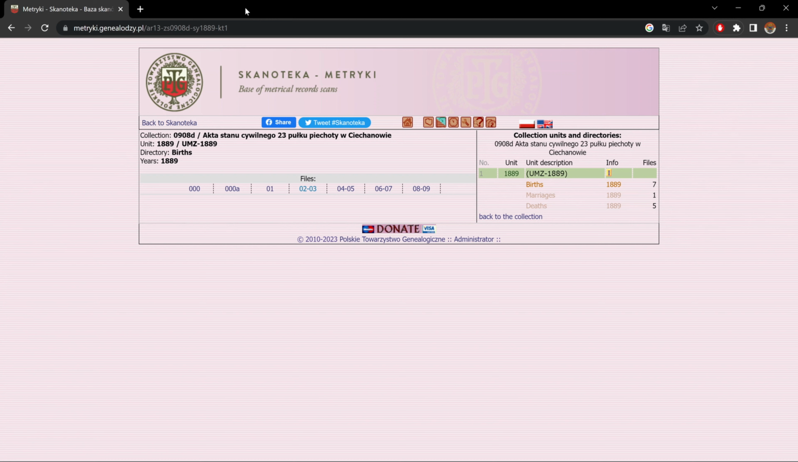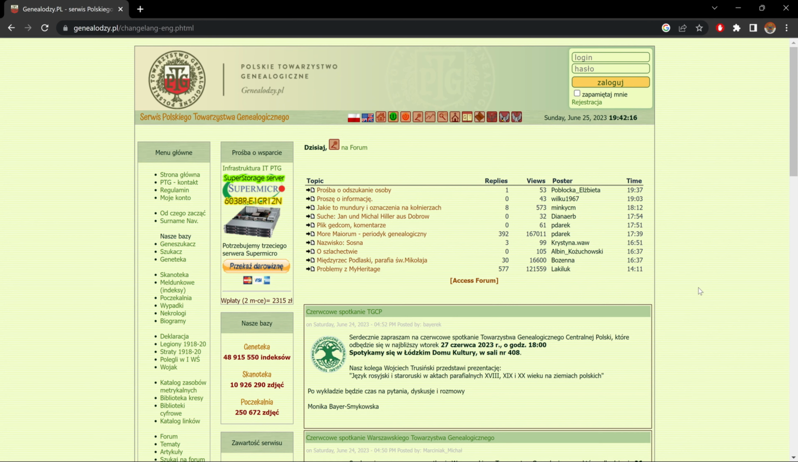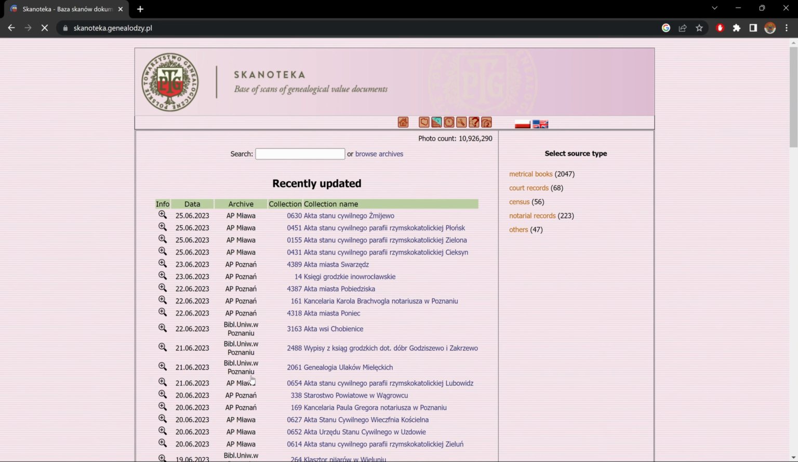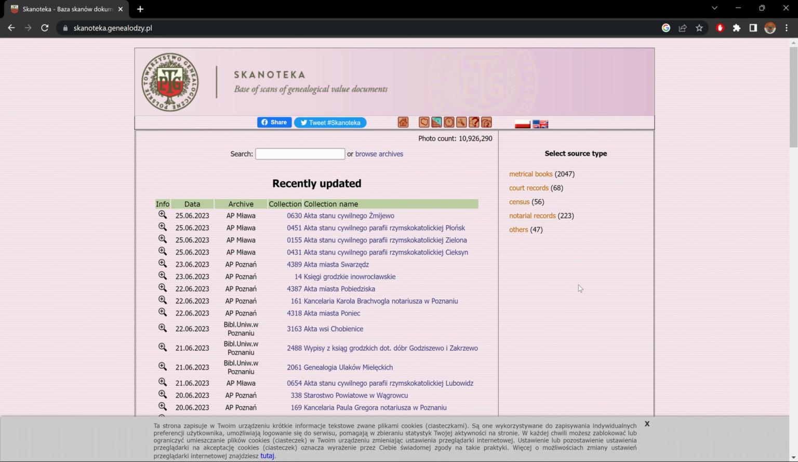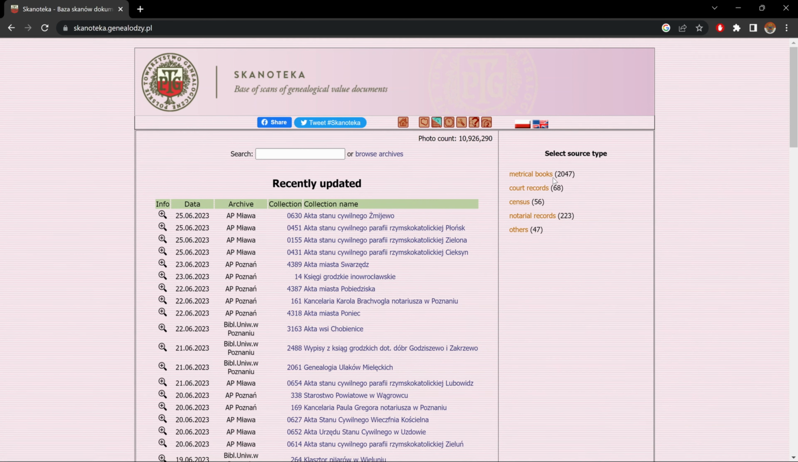Now, let's get completely out of here. If we click on this little house up here, it brings me back to the Genealogy homepage. From here, we could click our Scanoteca again, and it brings us back to this page. Let's close this. And now we've gone over Metrico books.